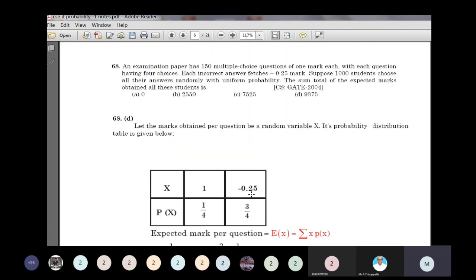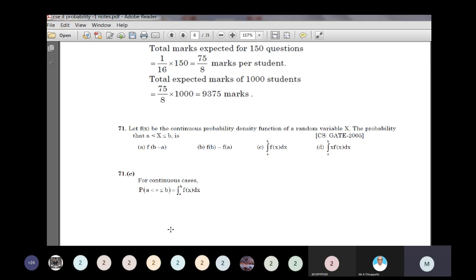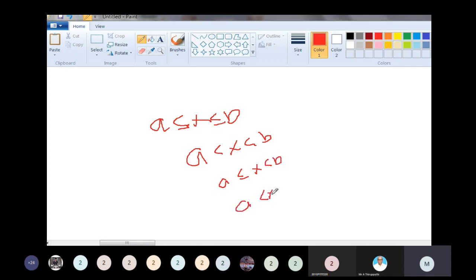This problem we will discuss later. First, we have to complete the simple problems. Let f of x be the continuous probability density function of random variable X, with A less than X less than B. In the continuous case, it can be A less than or equal to X less than or equal to B, or A less than X less than B, or the mixed forms; all are the same.